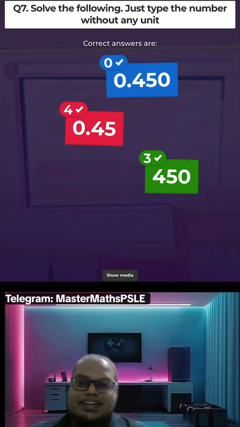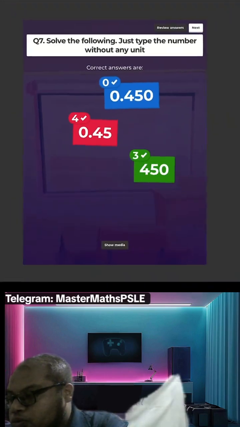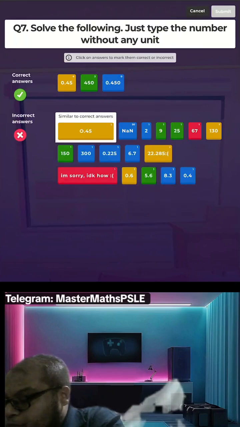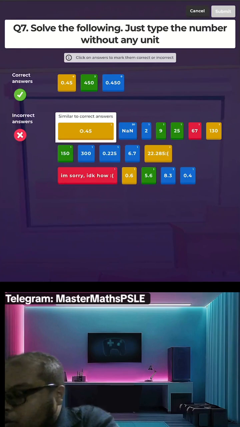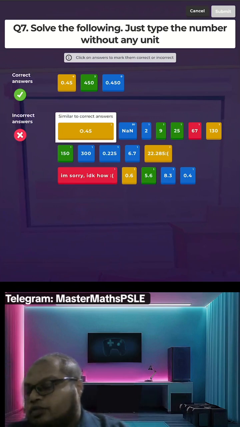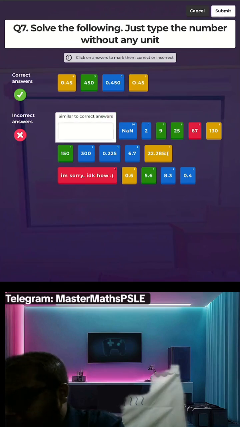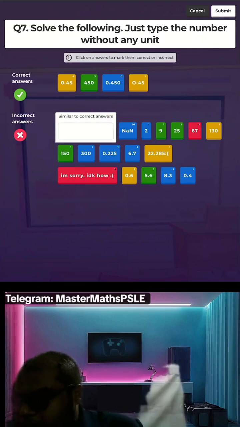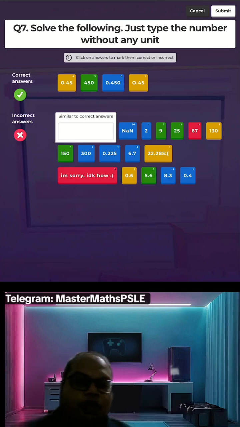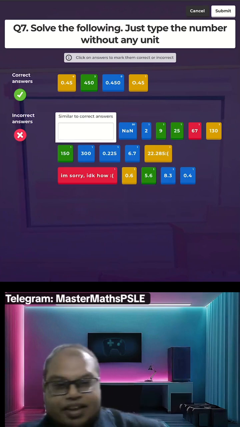NAN, not a number. I think just now I saw some of you put a number that might be accepted. Why is this? Oh, since when we put 0 as O? Somebody actually put 0.45. That's why it wasn't accepted, okay? But never mind, let me accept that. What else? We got a 0.4, cannot. It must be 0.45. Why round off? And then don't even round off correctly also.